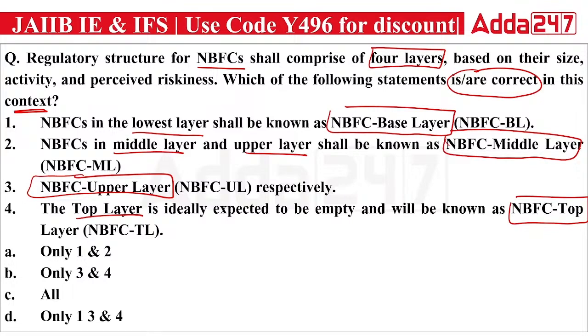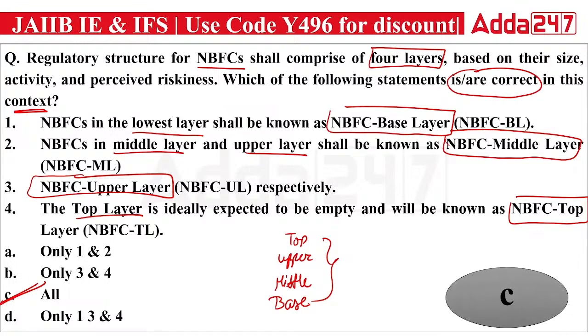As you can see, there are four layers. The first is the base layer, then the middle layer, then the upper layer, and then the top layer. These are the four layers of NBFCs on the basis of their size, activity, and riskiness. The right answer here is that all of the above are correct statements regarding the layers of NBFC.